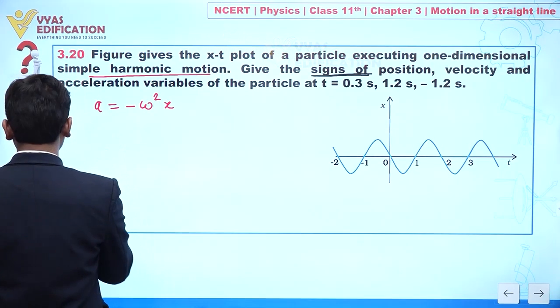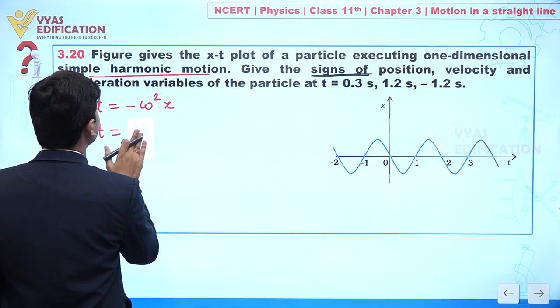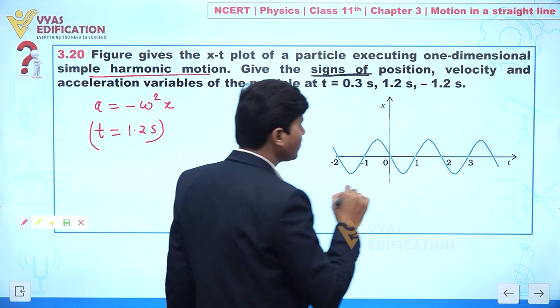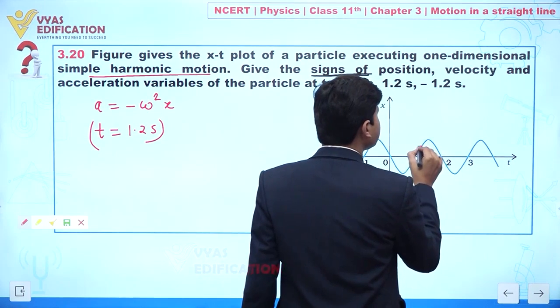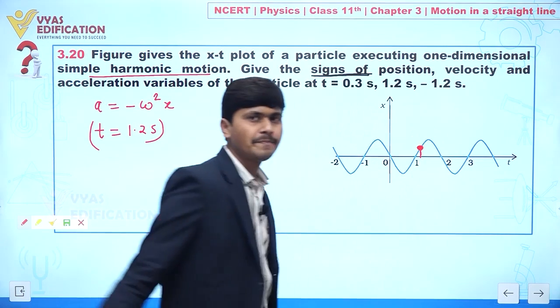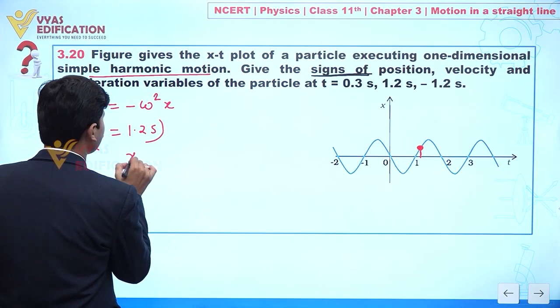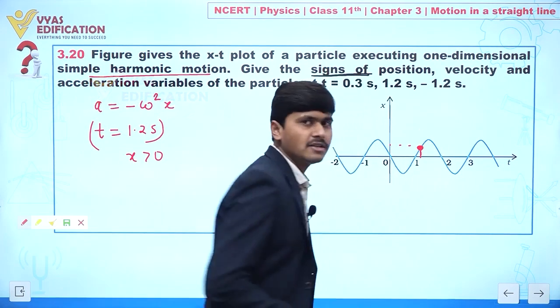Let's suppose we talk about t equal to 1.2 seconds. Where we have 1.2 seconds, this is 1 and approximately we have this position. It means the particle is here. Tell me, what about the value of x? Definitely from the graph you can see x is greater than 0.